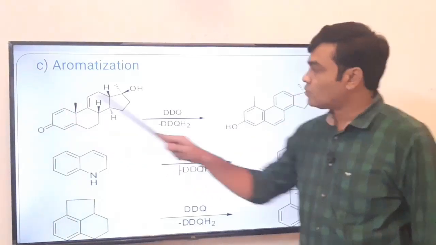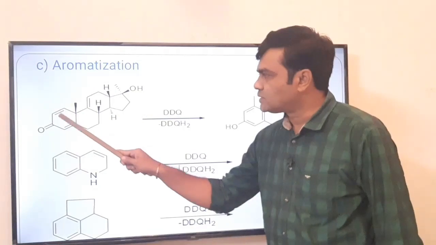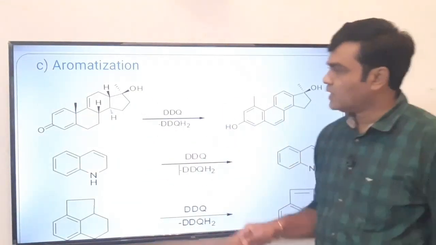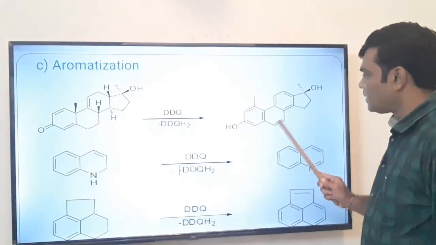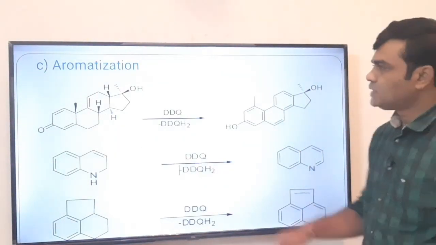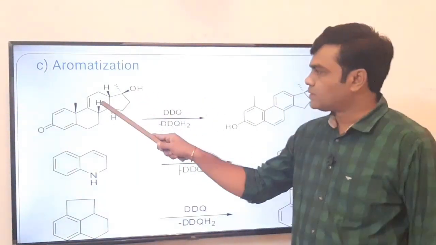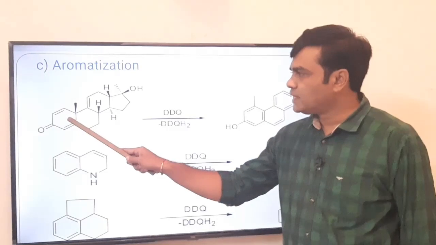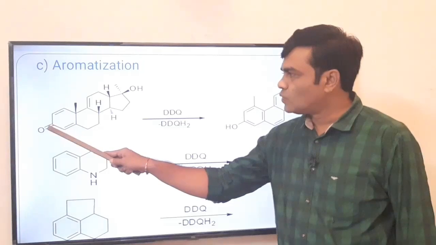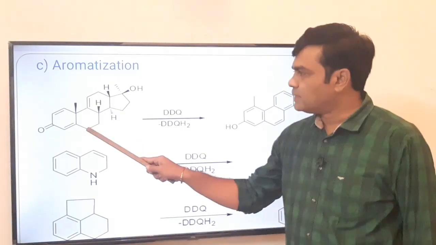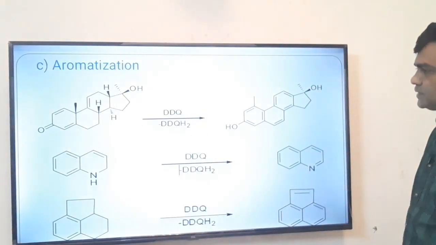This C double bond O is reduced to alcohol, a rearrangement reaction takes place. This ring gets aromatized as well as this benzylic carbon is oxidized. Dehydrogenation takes place, pi bond formation. So this takes place using the DDQ: aromatization of this ring, aromatization of this ring. When the aromatization takes place, it will reduce to OH, and this is a benzylic carbon. Here the pi bond formation takes place simultaneously.